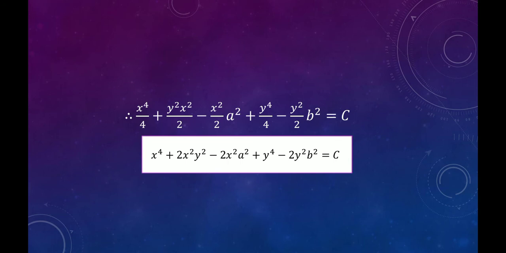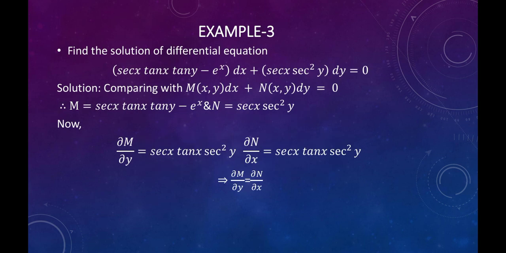Finally, we get the solution x raised to 4 upon 4 plus y square x square upon 2 minus x square upon 2 a square plus y raised to 4 upon 4 minus y square upon 2 b square is equal to c. That is x raised to 4 plus twice x square y square minus twice x square a square plus y raised to 4 minus 2 y square b square is equal to c.